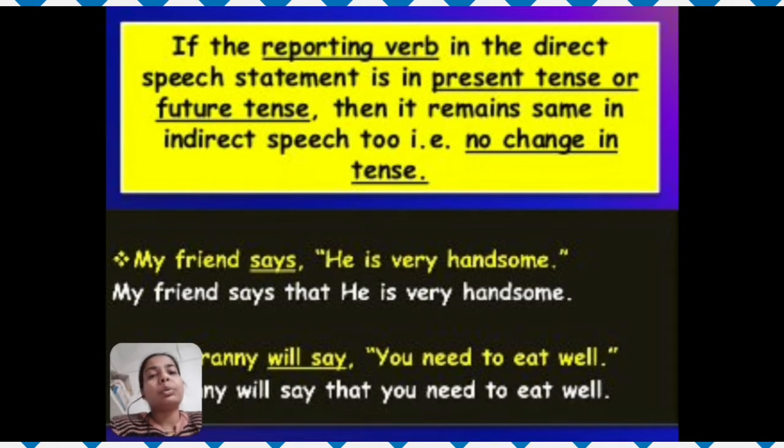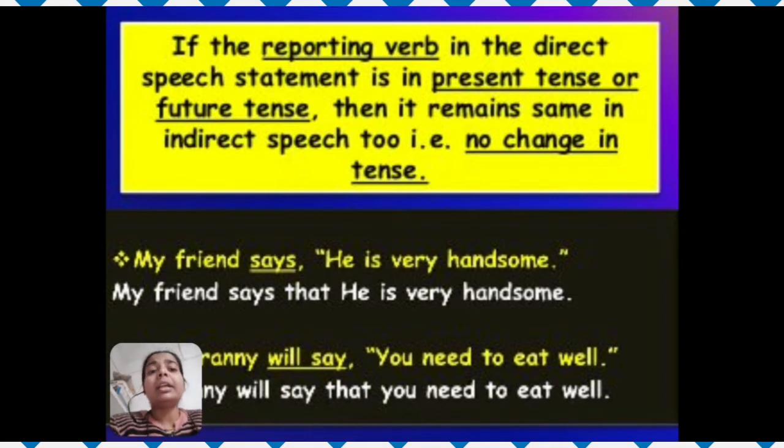Reporting verb. What is a reporting verb? The verb or the words which are used for reporting the speech. For example, say, ask, inquire, request, ordered. These all are reporting verbs. Friend says he is very handsome. This is direct speech. My friend says that he is very handsome.